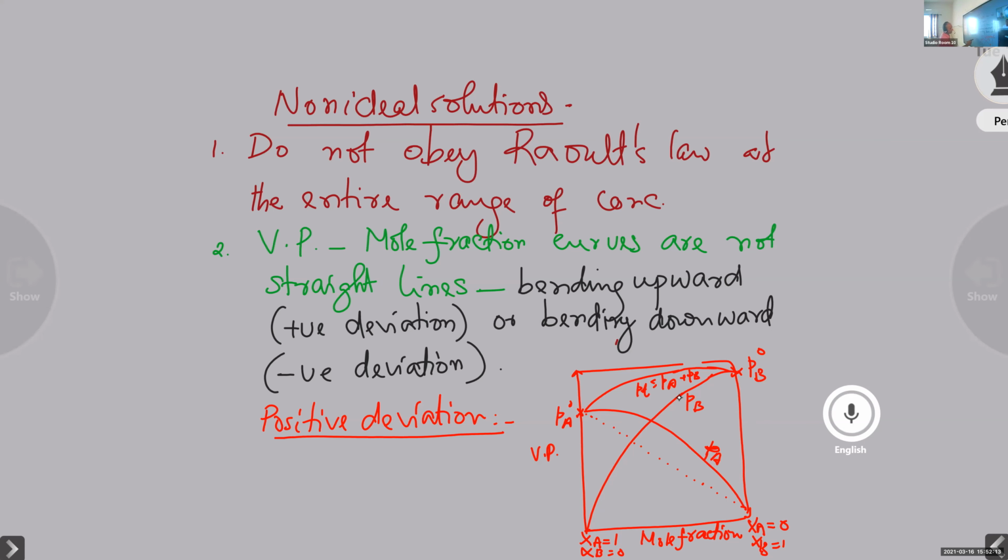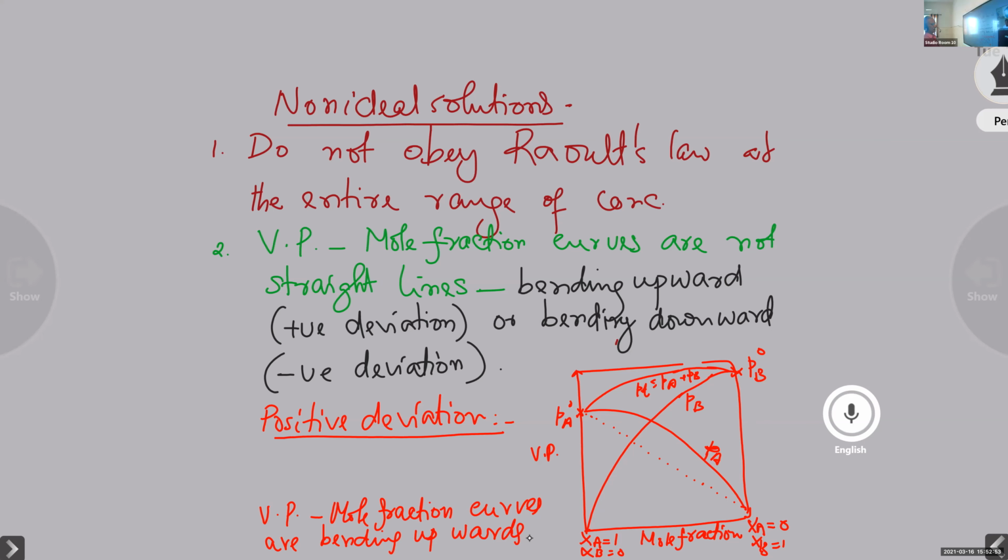Below the graph you write positive deviation: the vapor pressure mole fraction curves are bending upwards. That is the description given below the graph. You will be asked to draw the vapor pressure mole fraction curve for a positive deviation.